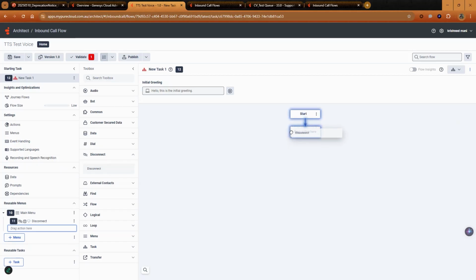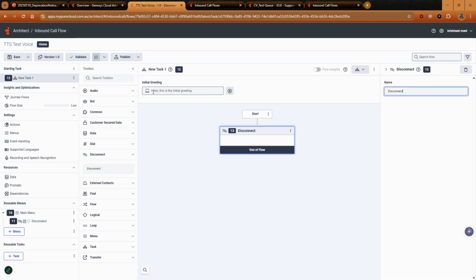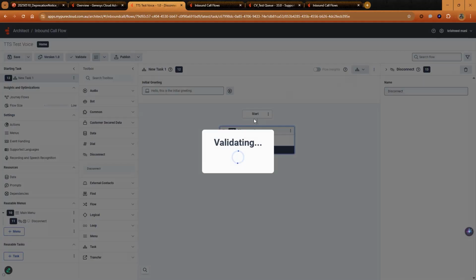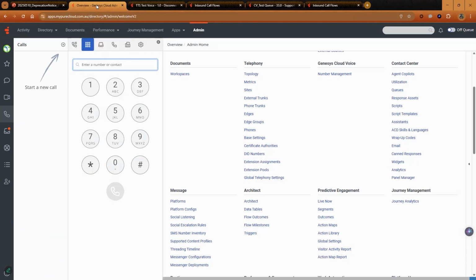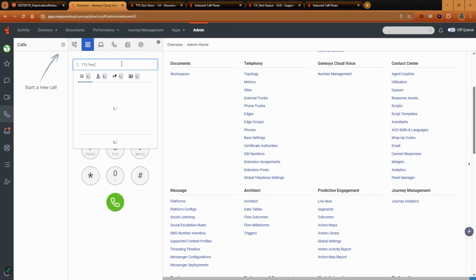I'll drag the disconnect tile under Start. I'll already have an initial greeting, and once done, I'll publish this flow. I am now ready to test this flow. Navigate back to the Genesys Cloud user interface and select the calls icon. Select Dial Pad and enter TTS Test Voice.